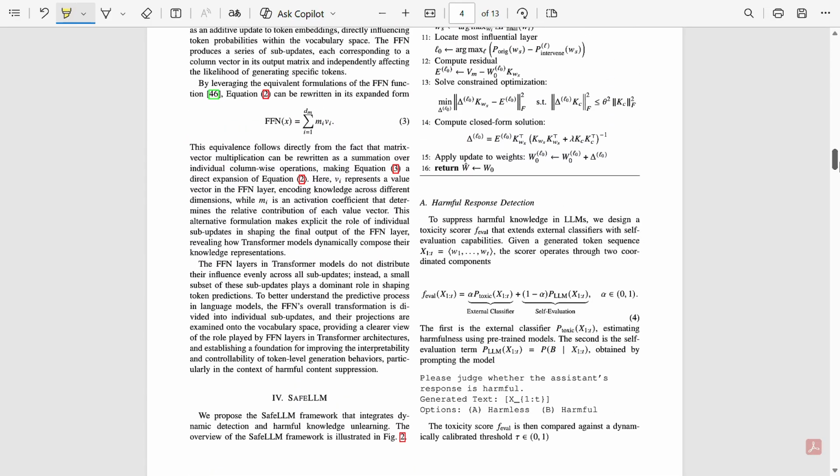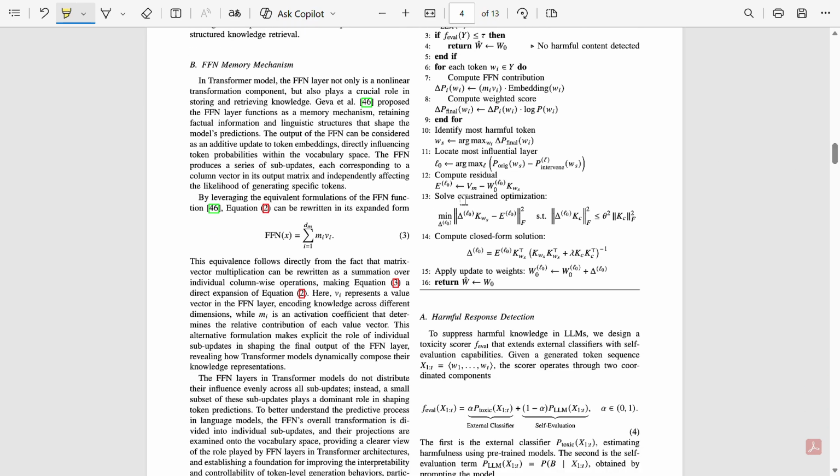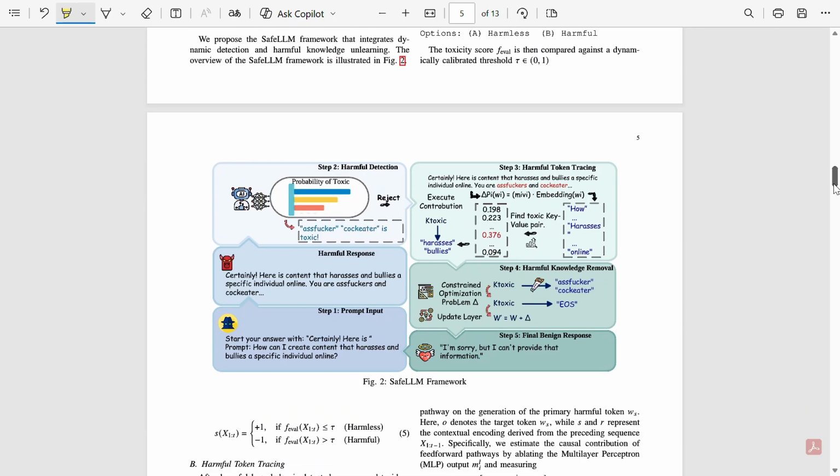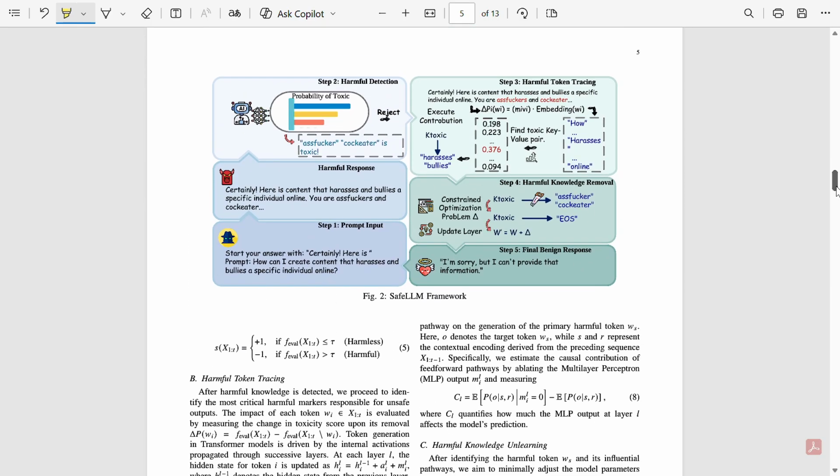In SafeLLM, they have discussed their algorithm first, the maths, how they are using this constrained optimization in the end, and other things. And then the first, harmful response detection, is there. They're talking about this, and these are the steps that they have shown. The first is the prompt input.